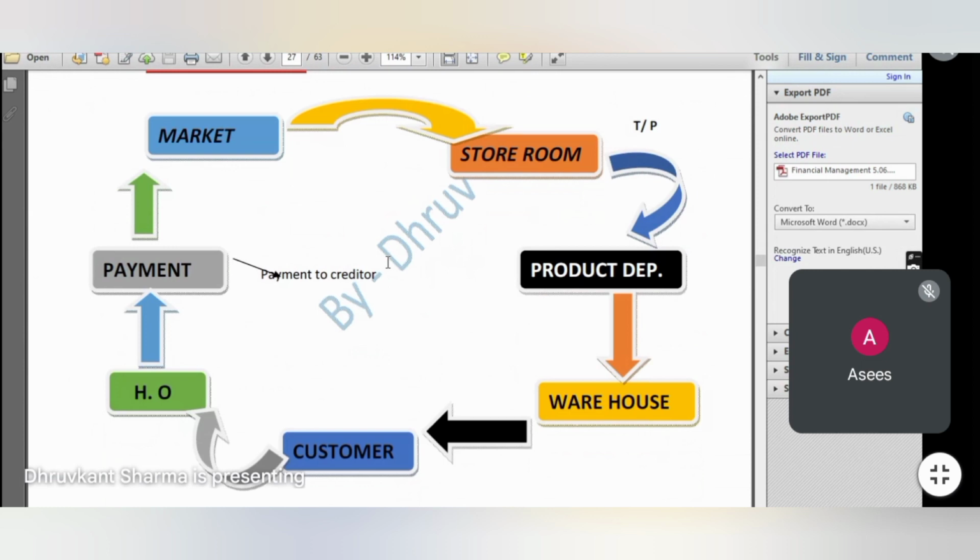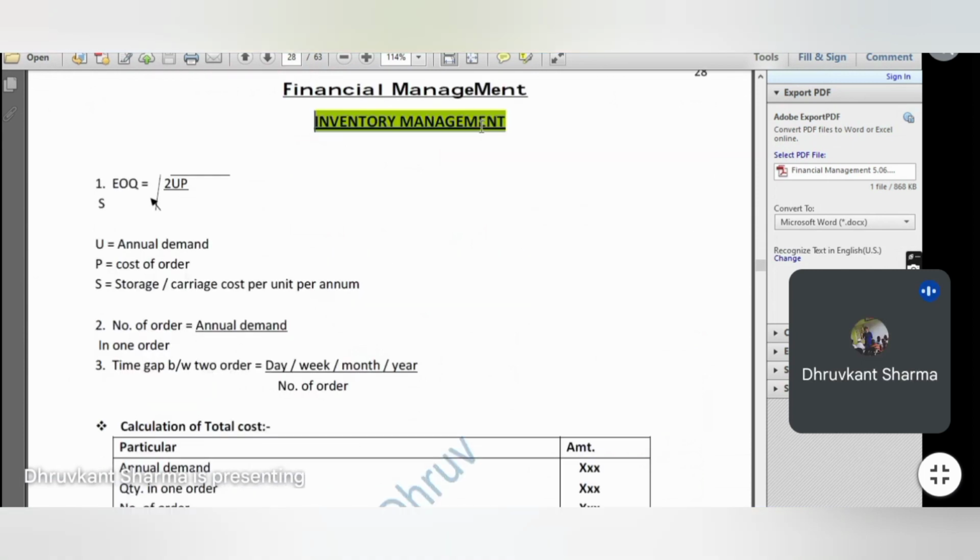Clear. And next we have inventory management. Inventory management means the level of inventory that we have to maintain in our warehouse, because inventory itself has a cost. We have cost of order and we have storage cost. To minimize these costs, we calculate a very beautiful formula, that is EOQ, economic order quantity. When we study this chapter, we will solve many questions related to EOQ. We will calculate EOQ, the number of orders that we have to make, and the time gap between two orders. So this is all about inventory management, right?